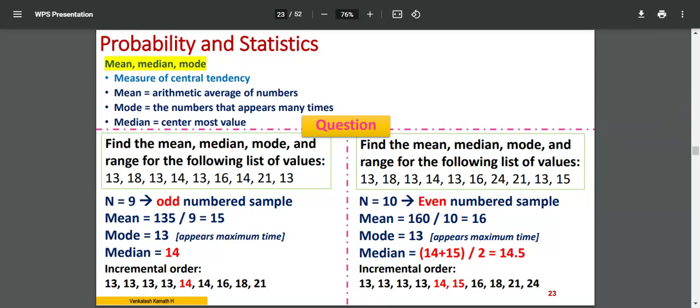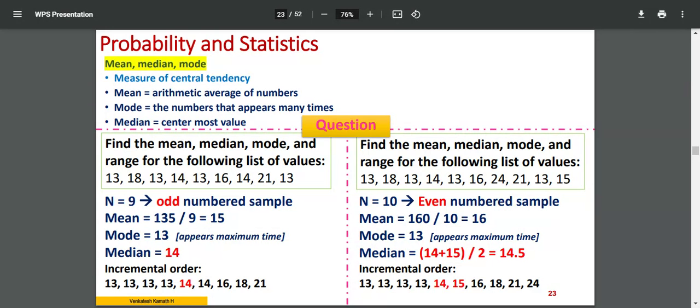Another is mode. A number may appear again and again. It may repeat many times. So the mode is the one, that one of those values of the sample which repeats the maximum. Whichever value repeats the maximum number of times, that is the mode.